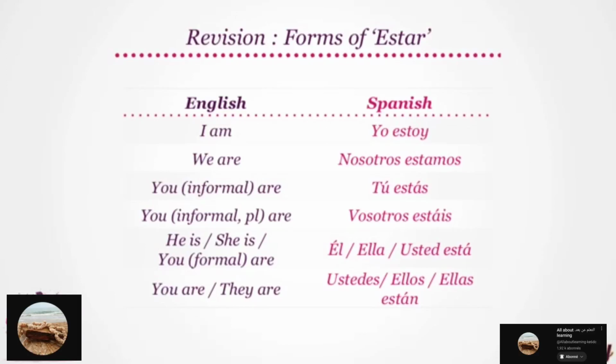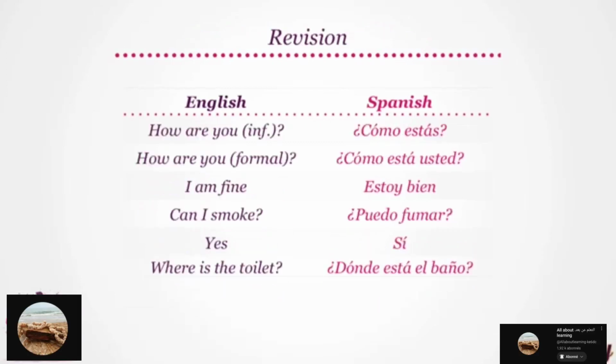Now looking at their plural forms, they are or formally you all are become ellos or ellas están, or ustedes están. So try the translation for you all are in a formal context. It is ustedes están. Here's a quick revision of the phrases we learned in the last lesson.